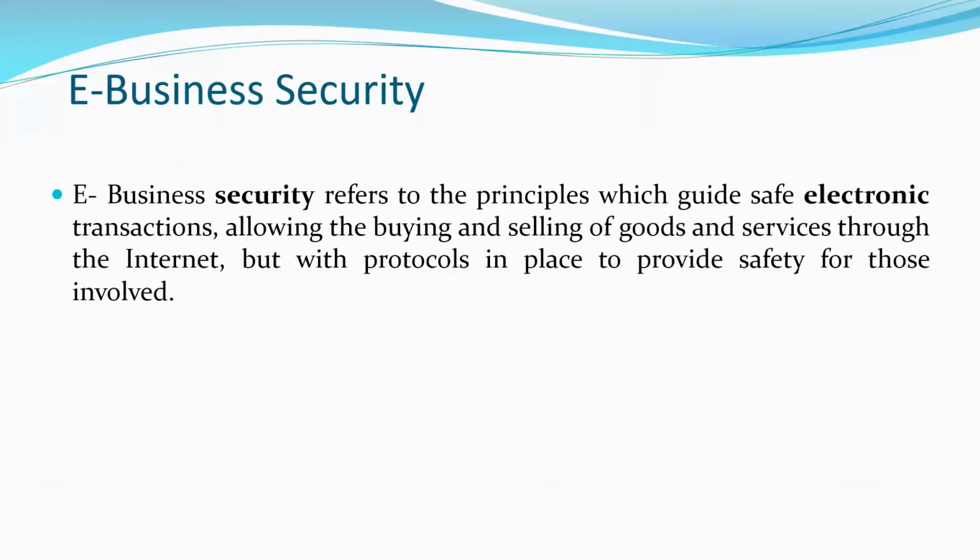There are certain guidelines given and certain protocols followed for secured online transactions. It may be information that you exchange, or the products and services that you sell, or the payment that you do.